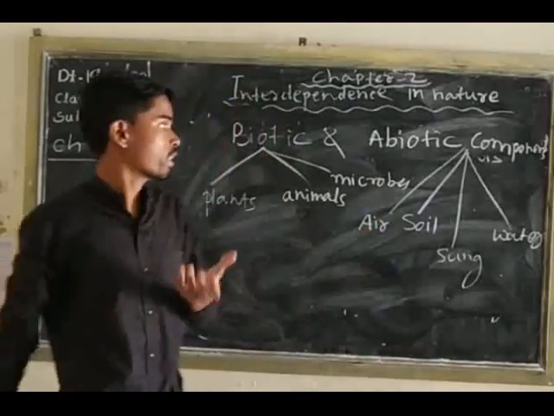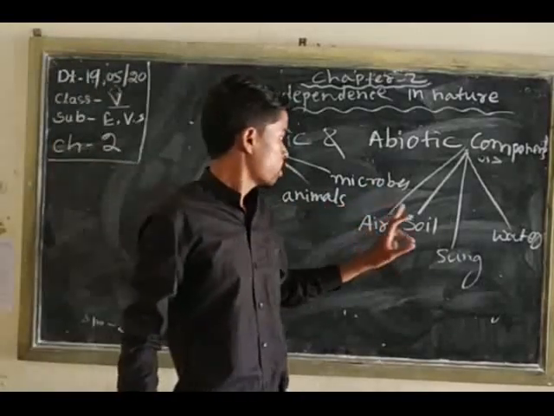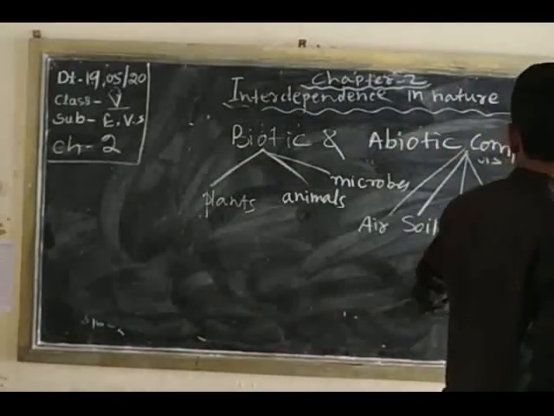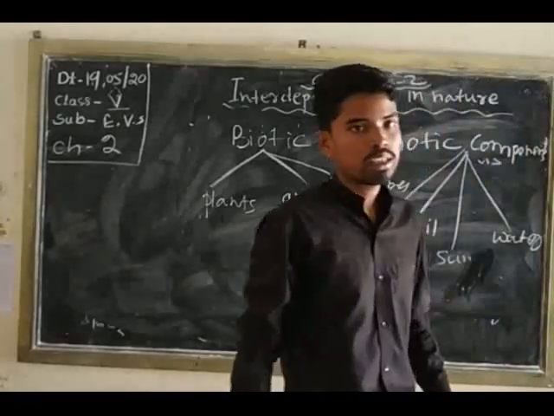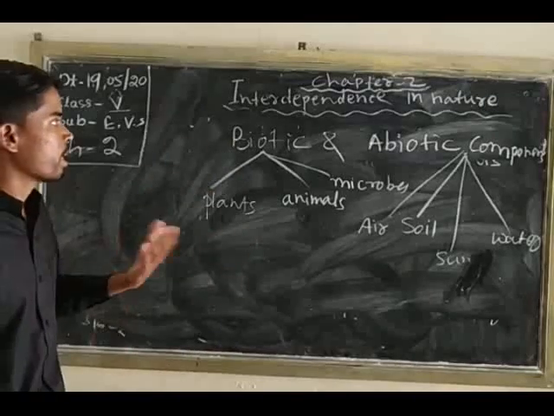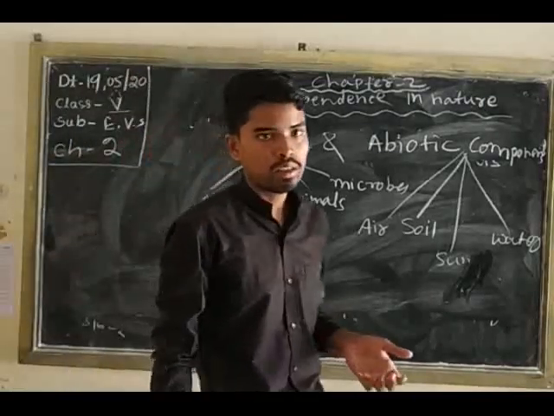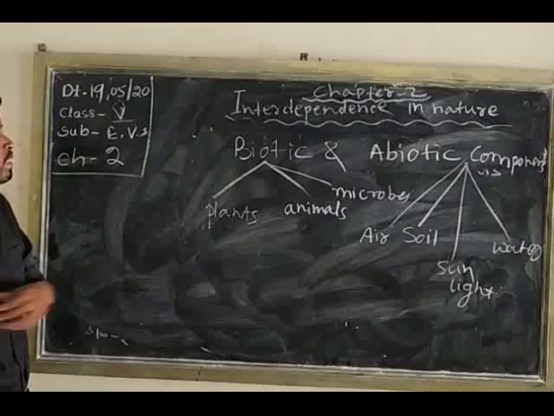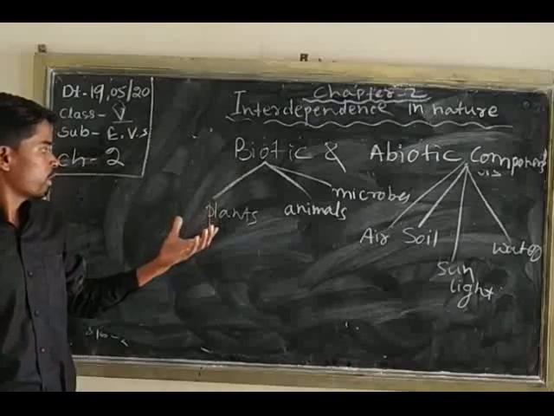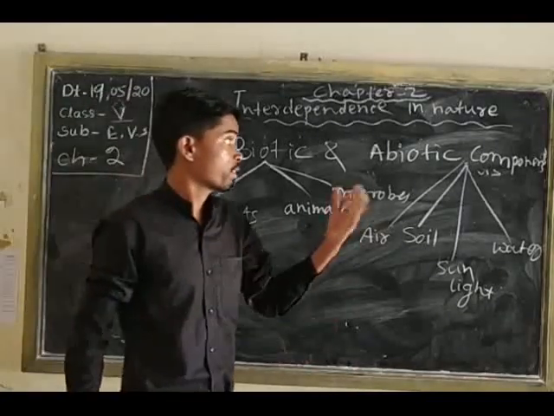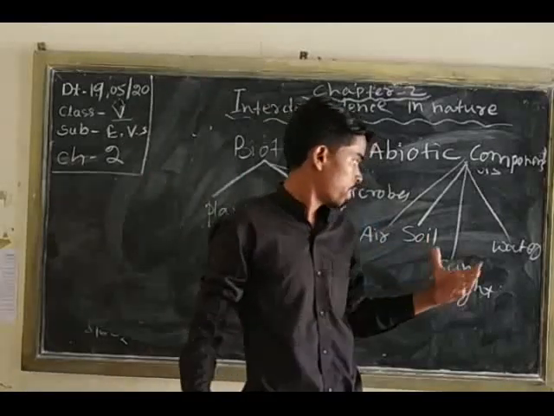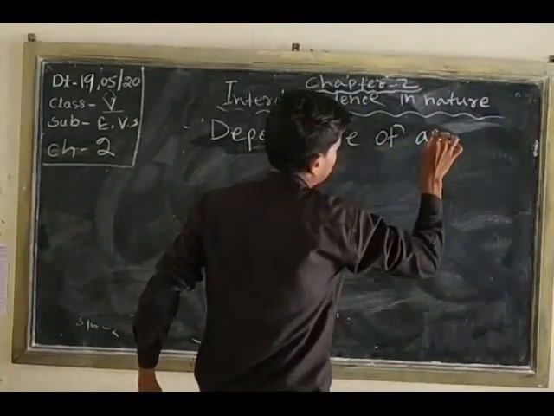Abiotic components are air, soil, sun, and water. Again I repeat: biotic components are plants, animals, and microbes, and abiotic components are air, soil, sunlight, and water.